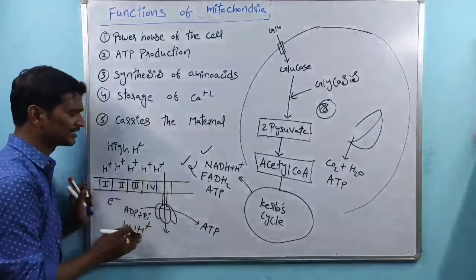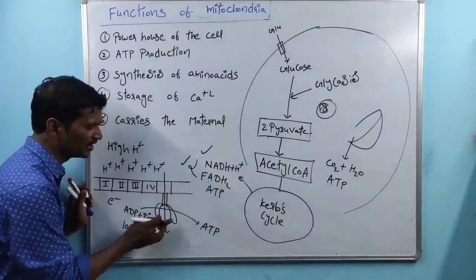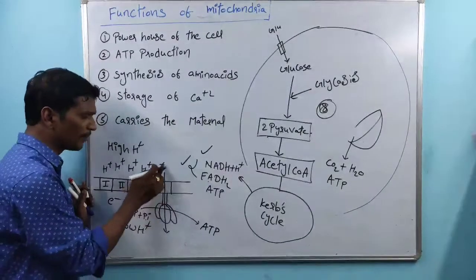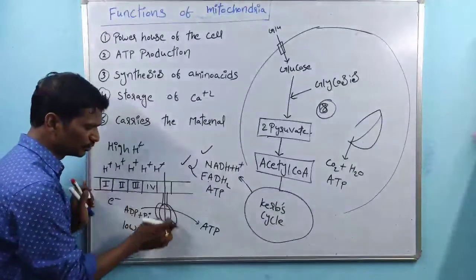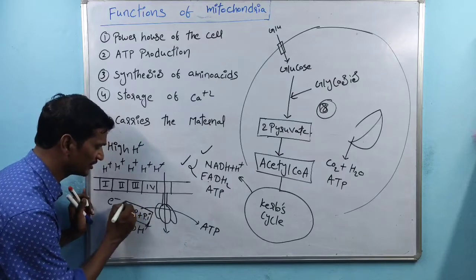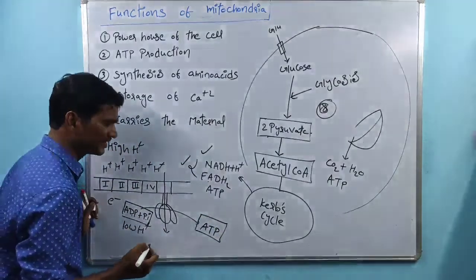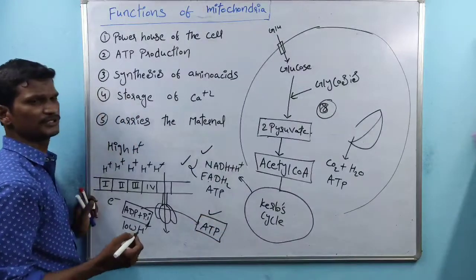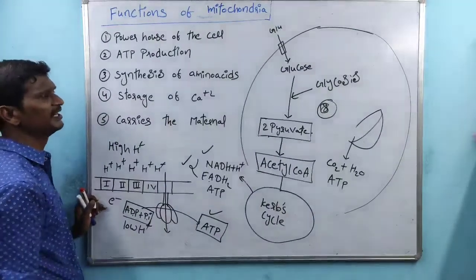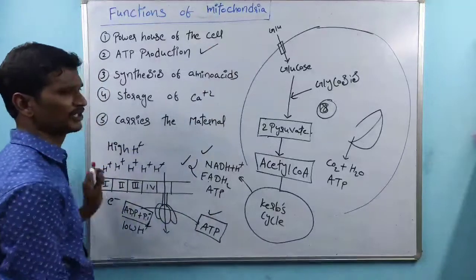Then, for the balancing purpose, these H plus ions are transported only through complex 5. During pumping of H plus ions through the ATP synthase enzyme, the low energy compounds are converted into high energy compounds. That is nothing but ATP synthesis. So this is the way ATP synthesis takes place. That is about ATP production.